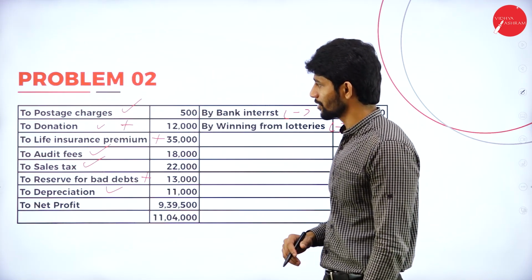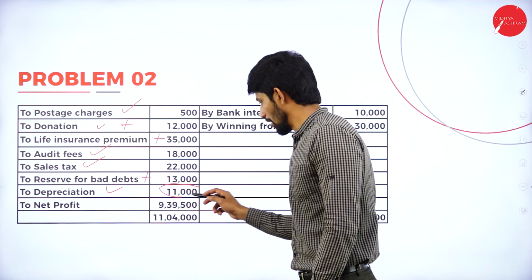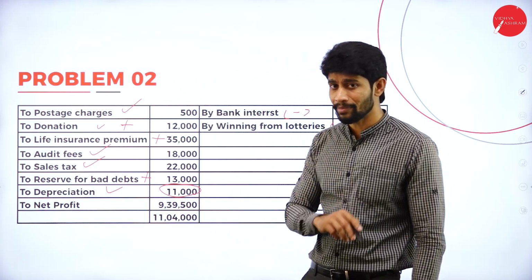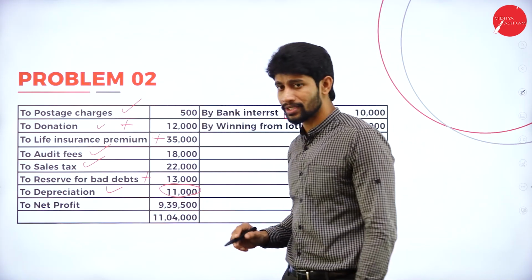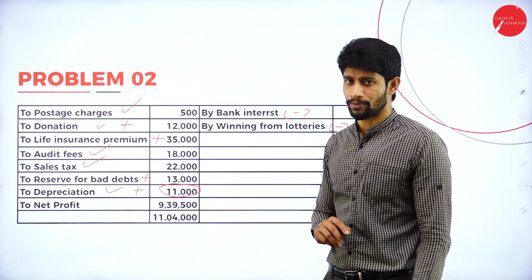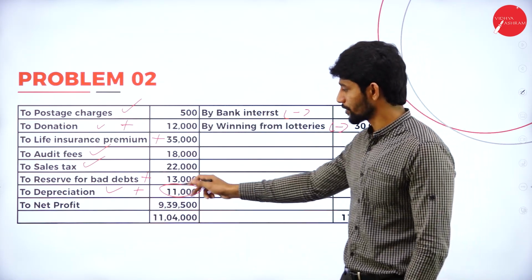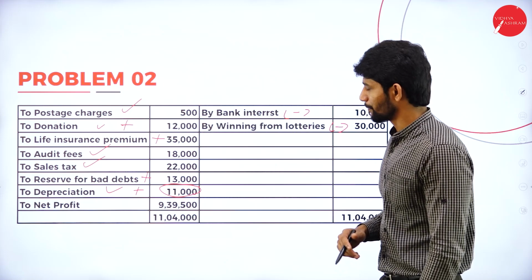So how much did he claim? In the problem, you can see the depreciation he claimed is 11,000. How much extra did he claim? He claimed an extra rupees 1,000. That 1,000 should be added back to the net profit. He can claim 10,000 but he claimed 11,000, so 1,000 should be added back to the net profit.